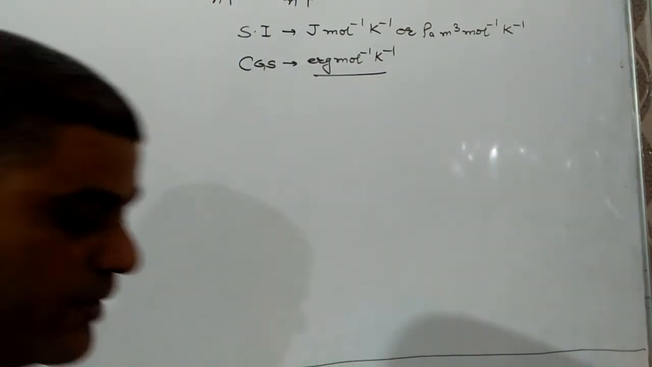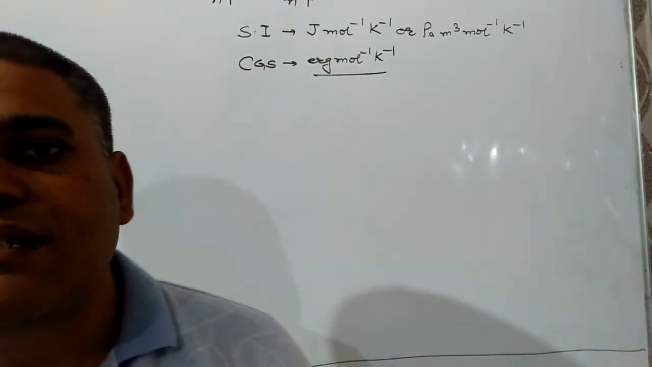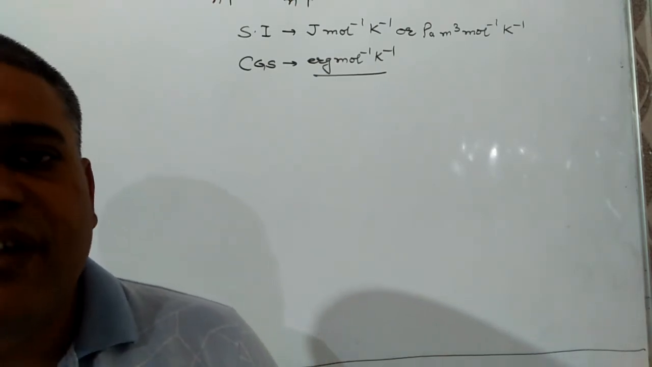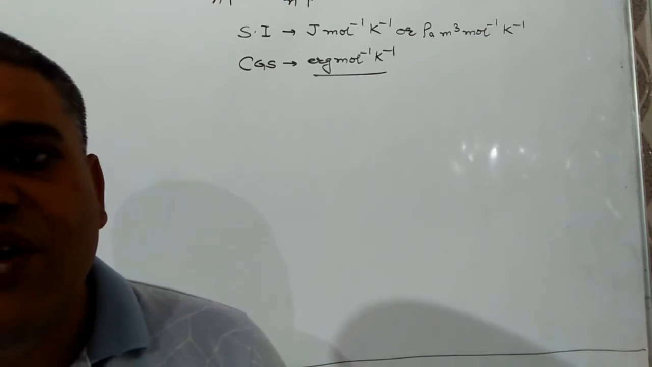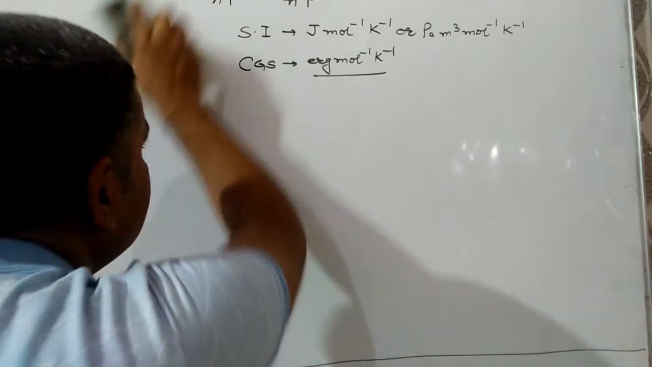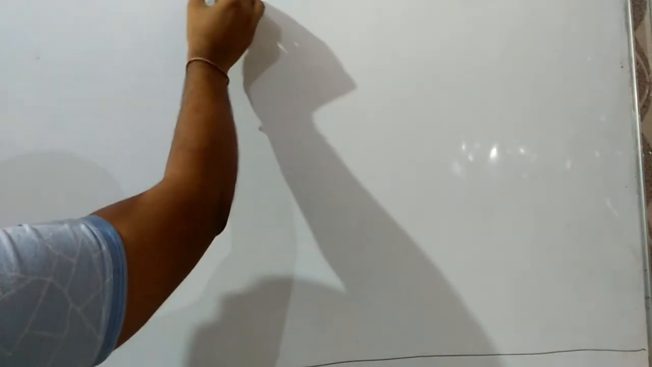Now we have to discuss its values, which are very important for the numerical portion. Keep it in mind, the values of R will depend on the unit of pressure and volume. The first case might be if pressure is in atmosphere and volume is in liter.